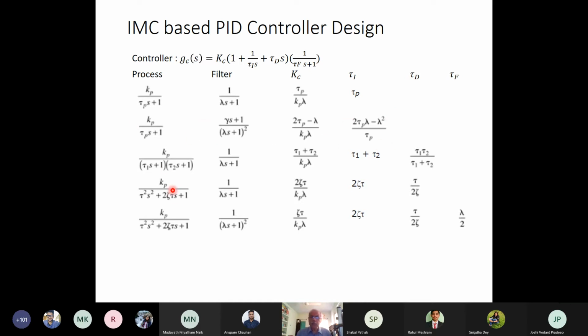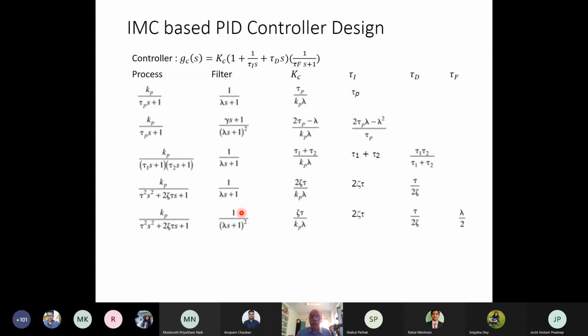In fact, for all the cases, you can work out yourself and try to find the PID controller equations. For this case, I have used 1/(lambda s + 1), which means the IMC controller is improper, and I get the PID controller equations.